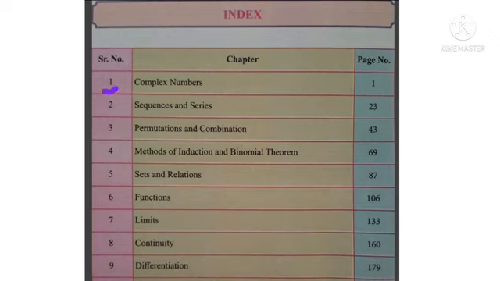Then second is sequence and series. Third topic name is permutation and combination. Fourth, methods of induction and binomial theorem. Fifth topic is sets and relation. Sixth topic is function. Seventh is limit. Eighth is continuity and ninth is differentiation.